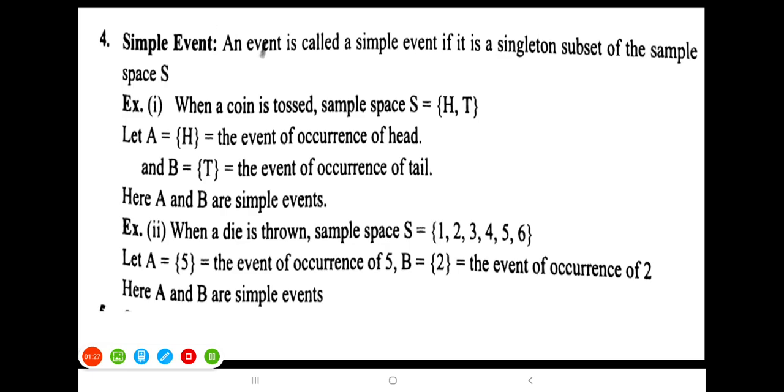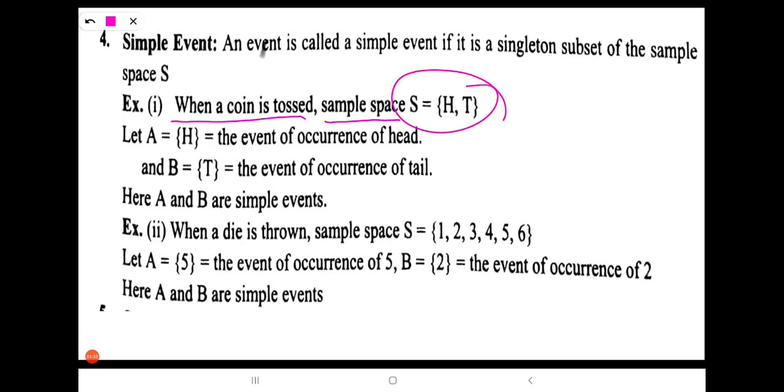Look here. When a coin is tossed, sample space S is equal to {H, T}. Let A be the singleton {H}, the event of occurrence of head. And this one is the event of occurrence of tail. This is considered B. Here A and B are simple events because they have only one element in their sets. So these are simple events.